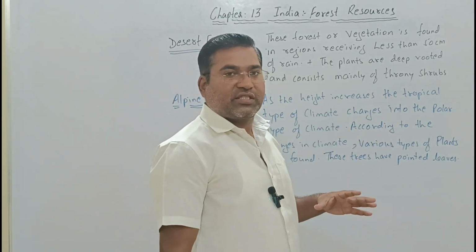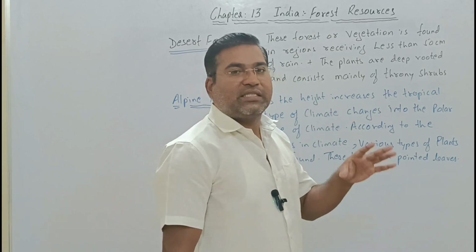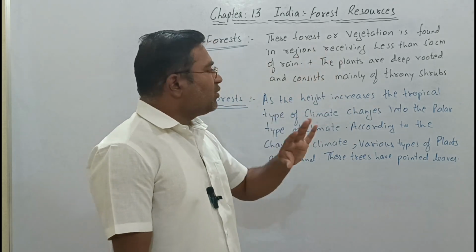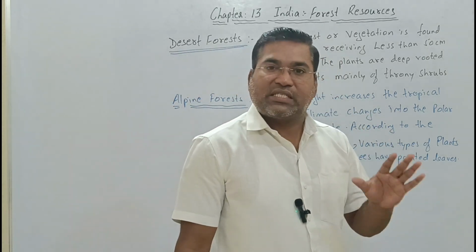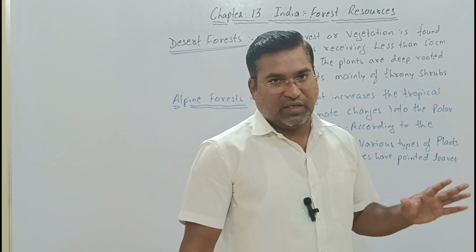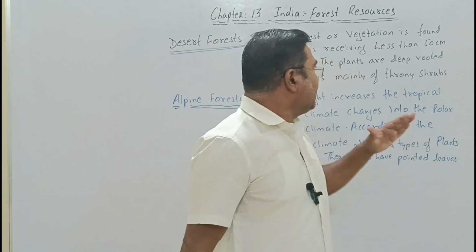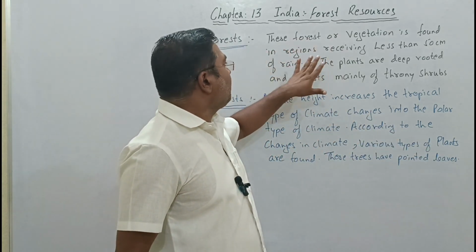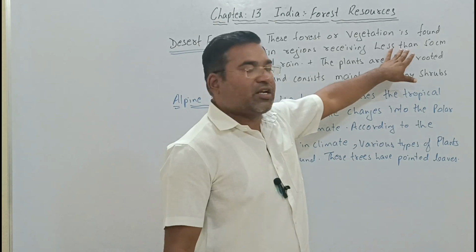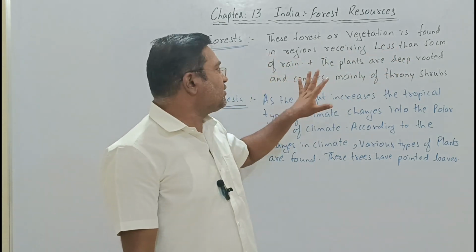The desert forest is a forest where the maximum rainfall is below 70 centimeters. It's a desert forest, so we see a scanty amount of rainfall, below 50 centimeters, and such a forest is found here.